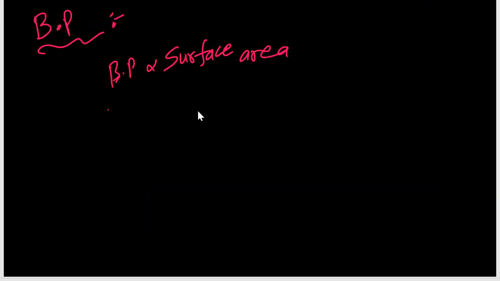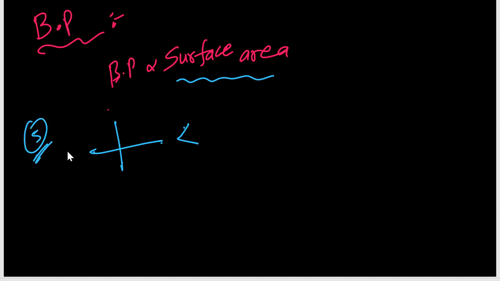Then boiling point, what does boiling point depend on? Boiling point depends on surface area. Suppose this is a 5 carbon chain: neopentane. Neopentane has a smaller boiling point. Then isopentane is better than neopentane. And n-pentane has the most boiling point.